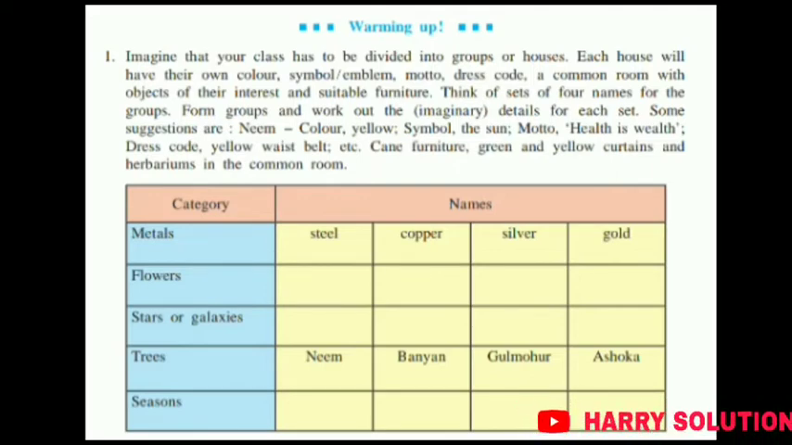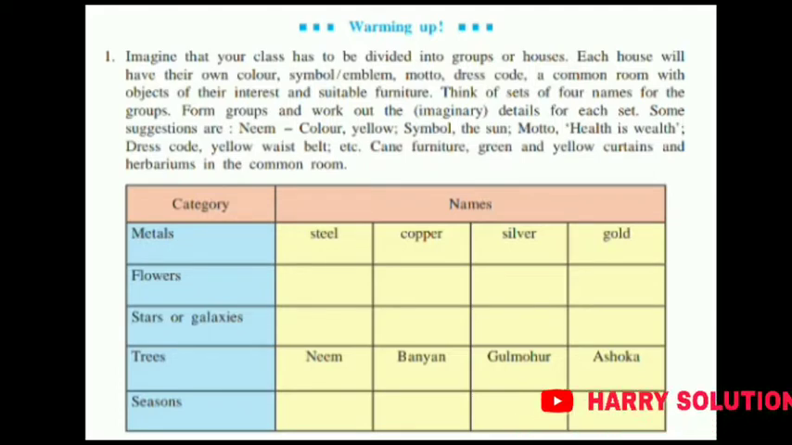In the first one, Rose, R-O-S-E, rose. Lotus, L-O-T-U-S, lotus. Lily, L-I-L-Y, lily. Sunflower, S-U-N-F-L-O-W-E-R. Same way with the category of stars or galaxies. First is Milky Way, M-I-L-K-Y, Milky, W-A-Y. Second, Sun. Third, Andromeda, A-N-D-R-O-M-E-D-A. Fourth, Sirius, S-I-R-I-U-S. This is a star, so in brackets you can write star.